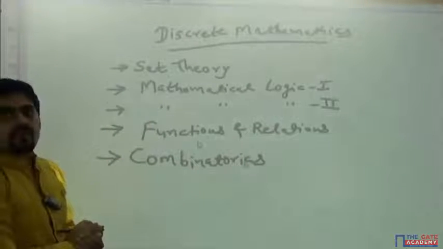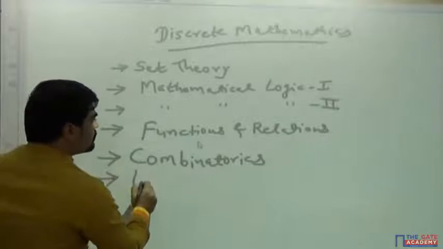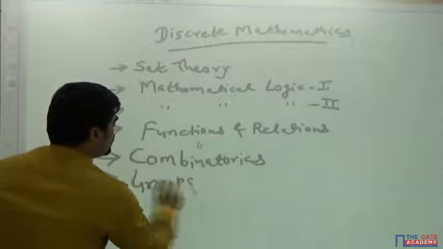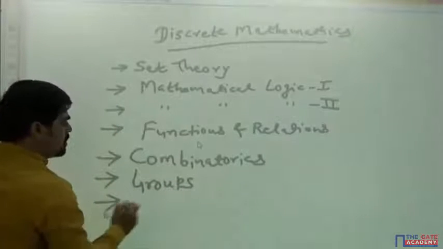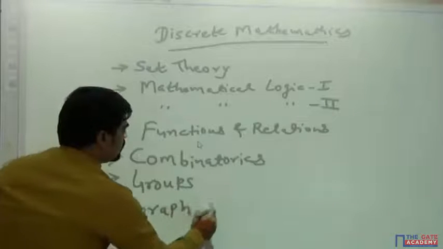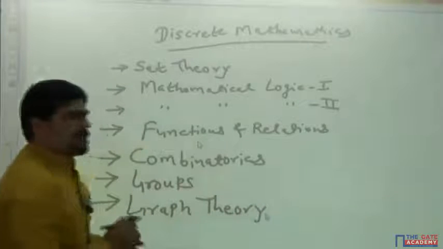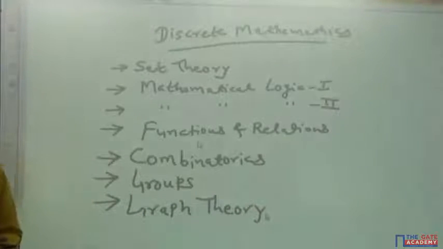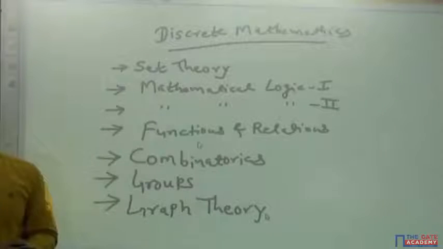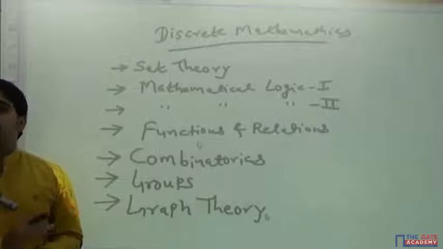Next topic we have groups. And then lastly, we have graph theory. This is the complete syllabus of your discrete mathematics, and its weightage earlier was 5 marks, now the weightage is 7 to 8 marks minimum.